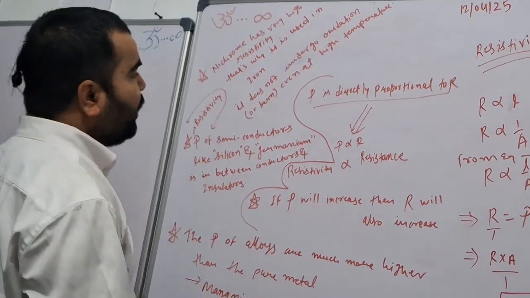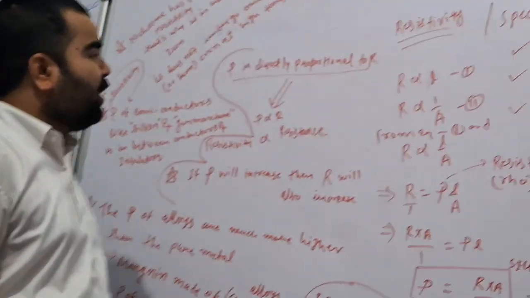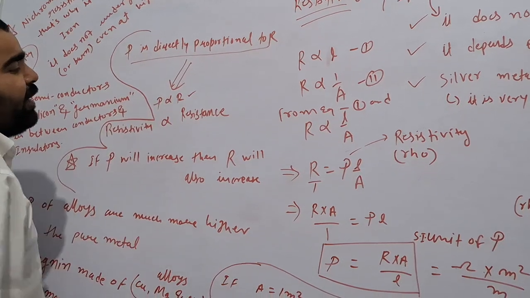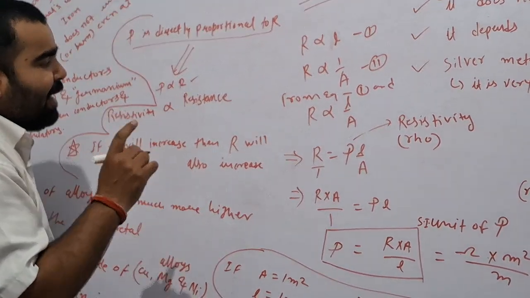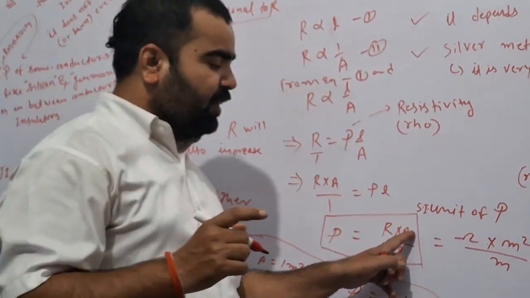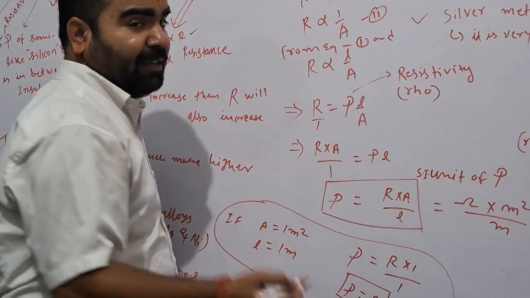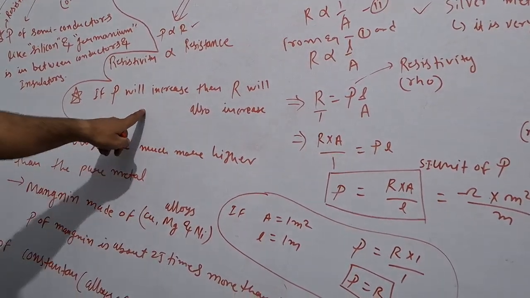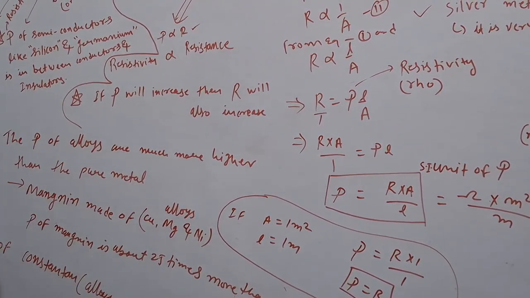Moving on, come here. Rho, meaning resistivity, is directly proportional to R, meaning resistance. If resistance increases, then resistivity will increase. And one more thing: if the cross-sectional area increases, then resistivity will increase. But if the length of the conductor increases, then resistivity will decrease. If rho increases, then R will also increase. R means resistance.